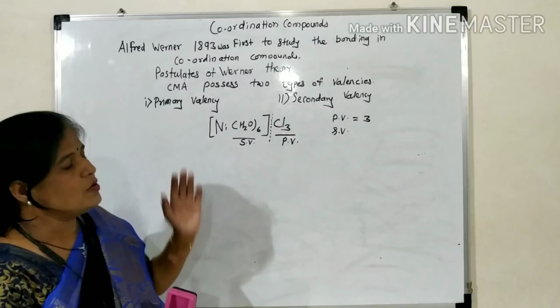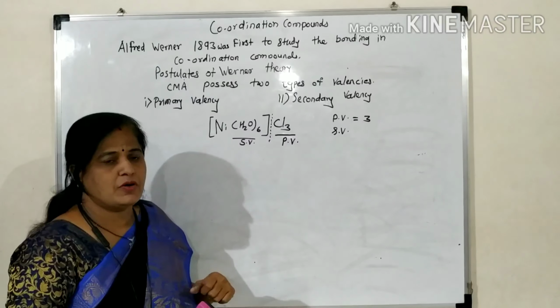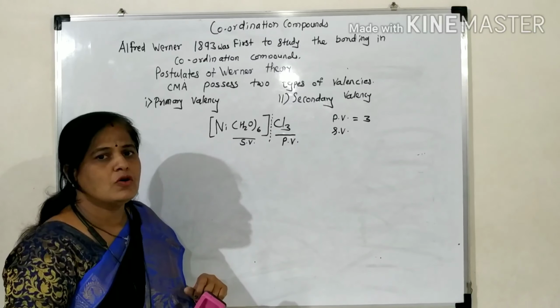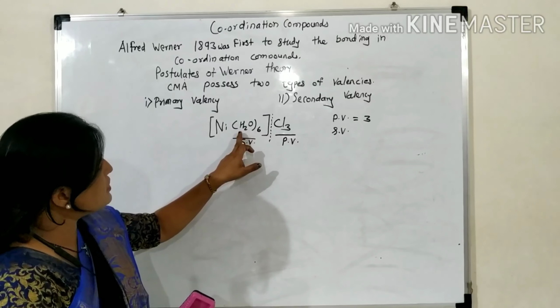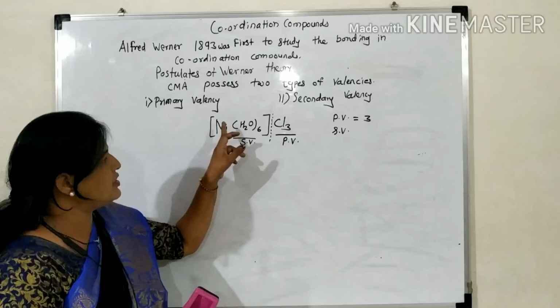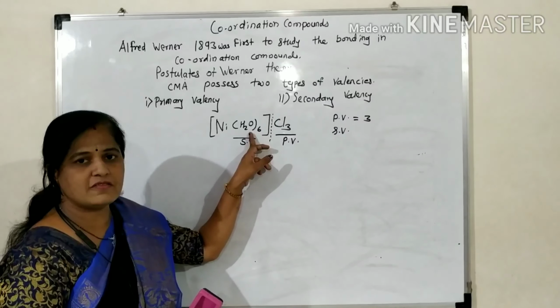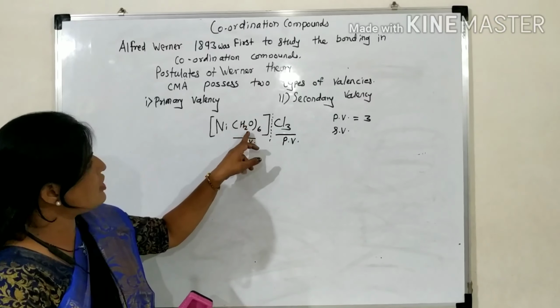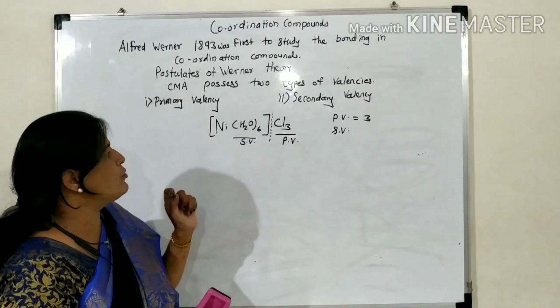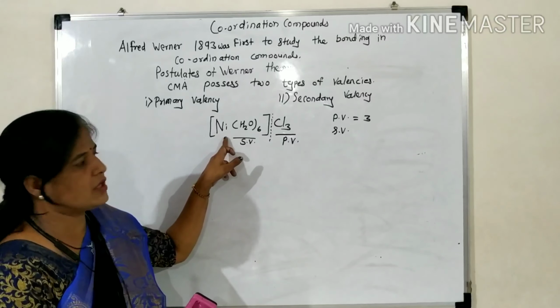In the last lecture, we studied the coordination number. Coordination number means the number of coordinate bonds formed. In this case, nickel is the central metal atom surrounded by 6 H2O molecules. In these molecules, oxygen donates its lone pair of electrons to the nickel.